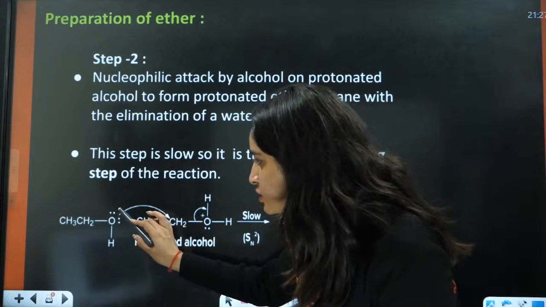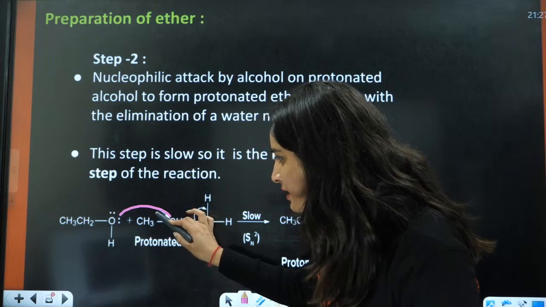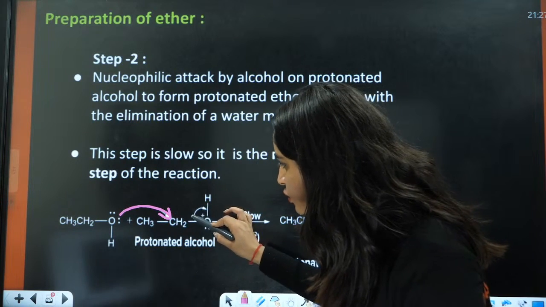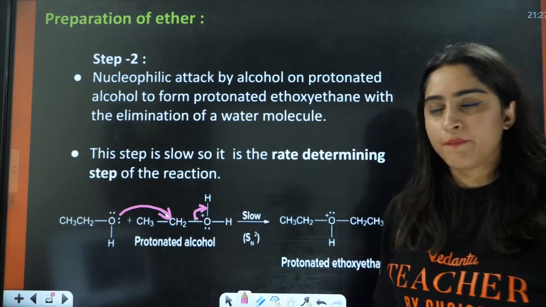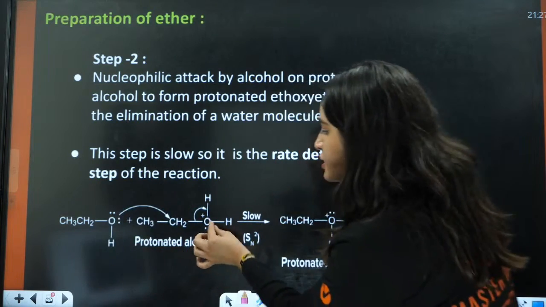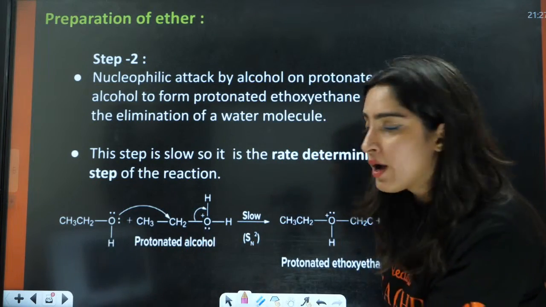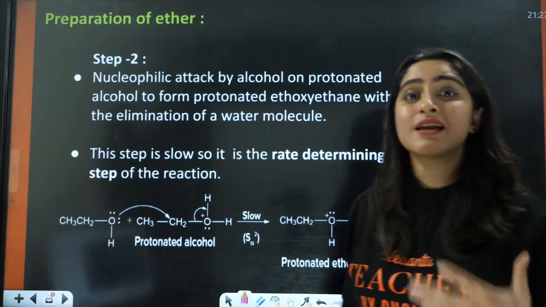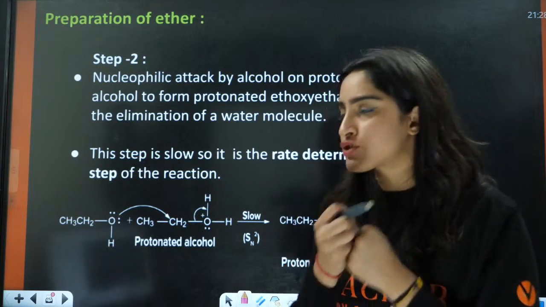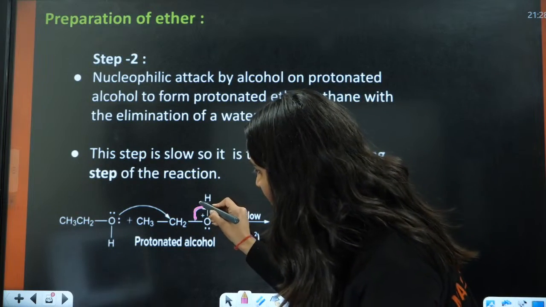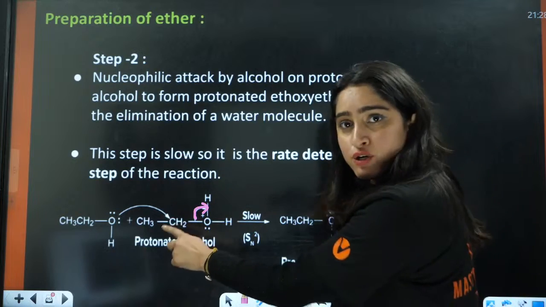So this lone pair is going to attack on this side, and this oxygen is going to take away the electrons here. Understood this? This oxygen is very greedy right now. It has a positive charge and is electron deficient. It wants to pull the electrons, so it will pull them from this bond, and this carbon will be electron deficient.